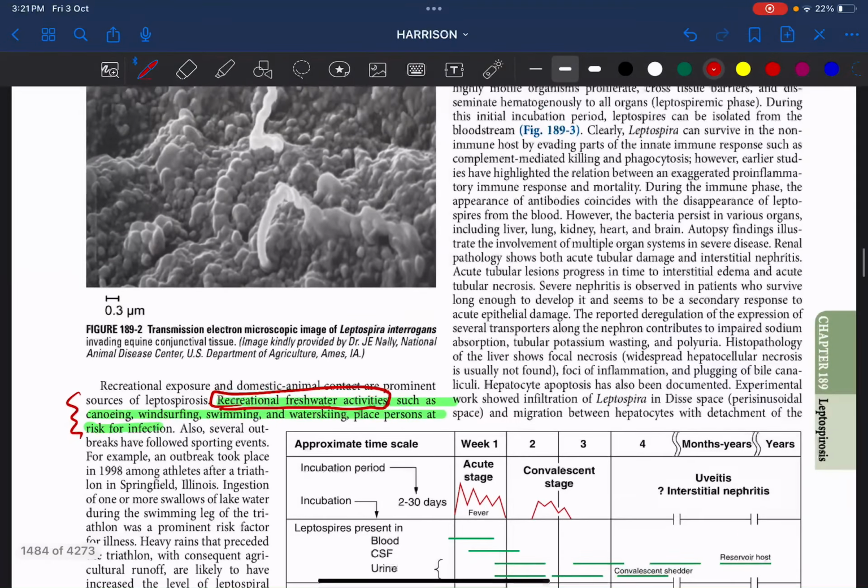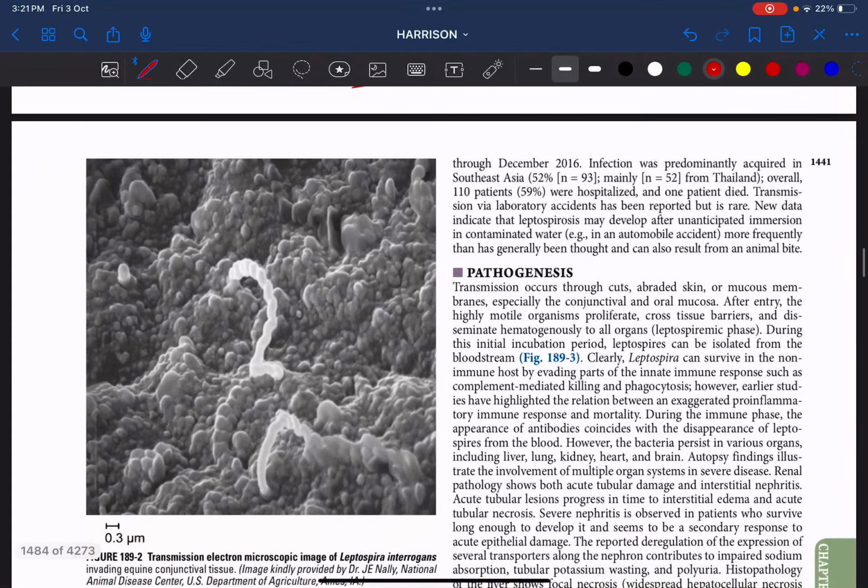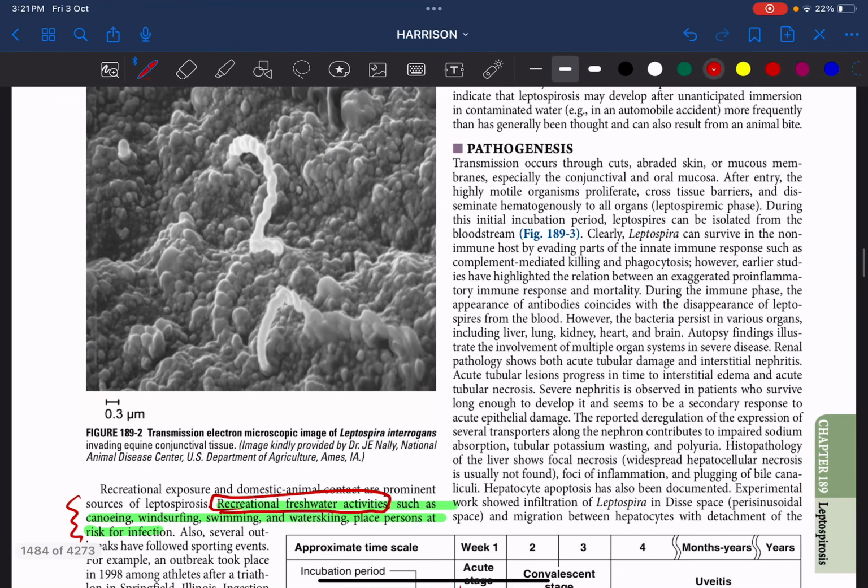Fine. So then coming to the pathogenesis. As I told you, the transmission mainly occurs through cuts, abraded skin, or mucous membranes, especially through the conjunctival and oral mucosa. After entry, the highly motile organisms, with the periplasmic flagella present in the spirochete group of organisms, help the organism to move, cross tissue barriers, and disseminate hematogenously through the blood to all the organs.